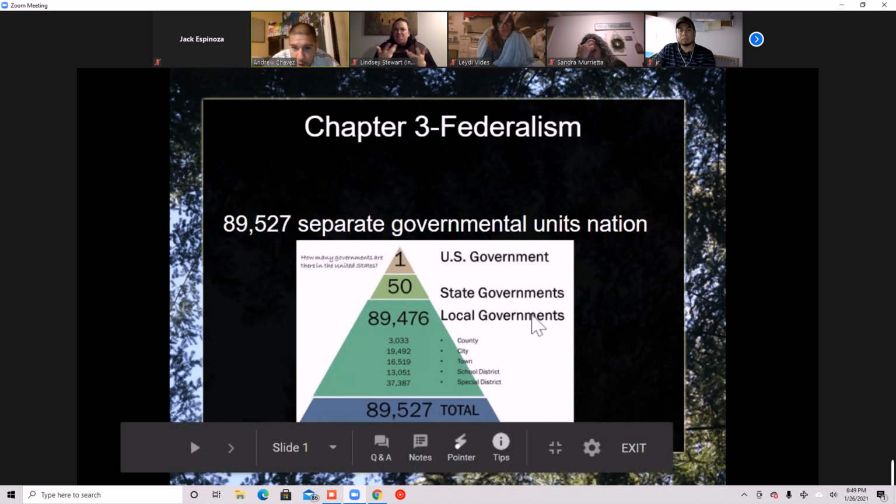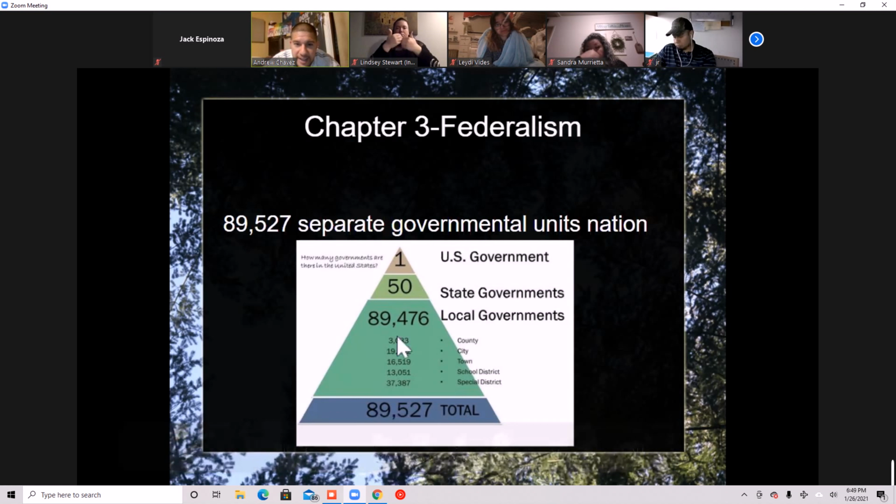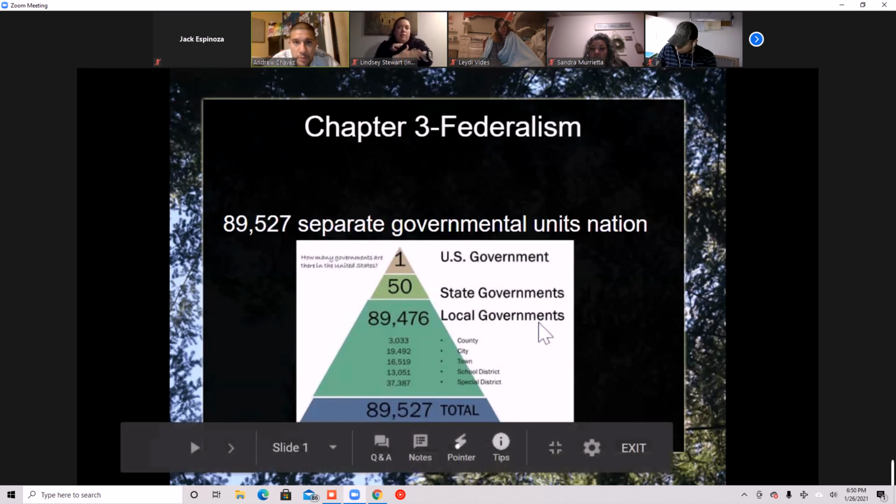89,476 local governments. Okay, so we'll move it down. So it's broken down. Counties. So when we're talking about Tulare County, Kings County, Fresno County, this is in the nation. In the nation, there are 3,033 counties that make up the nation. So again, when you're talking about local governments broken down in these different jurisdictions.